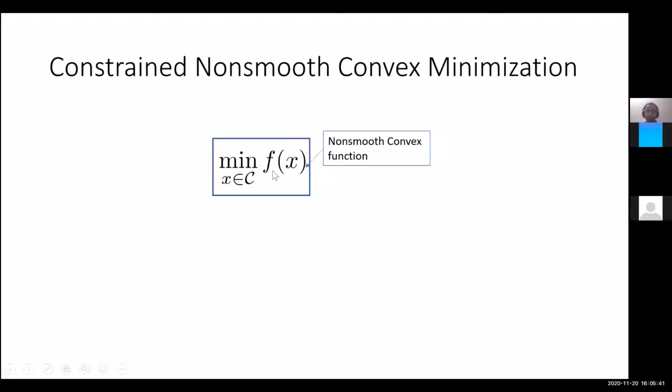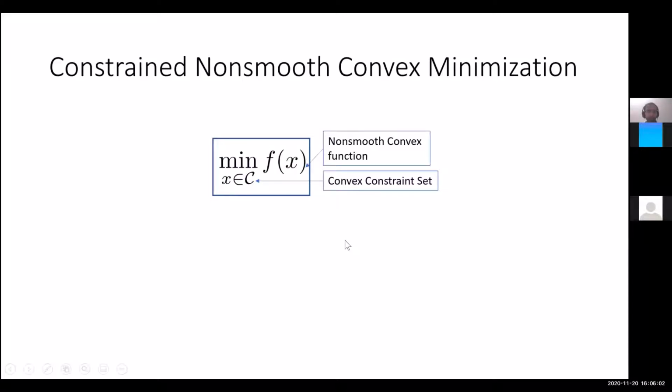So the function is non-smooth. So the gradients can change arbitrarily, even for close by points. So that's what non-smooth means. And the constraint set C, script C, is assumed to be a convex constraint set. And our goal is to minimize the function f subject to this constraint.